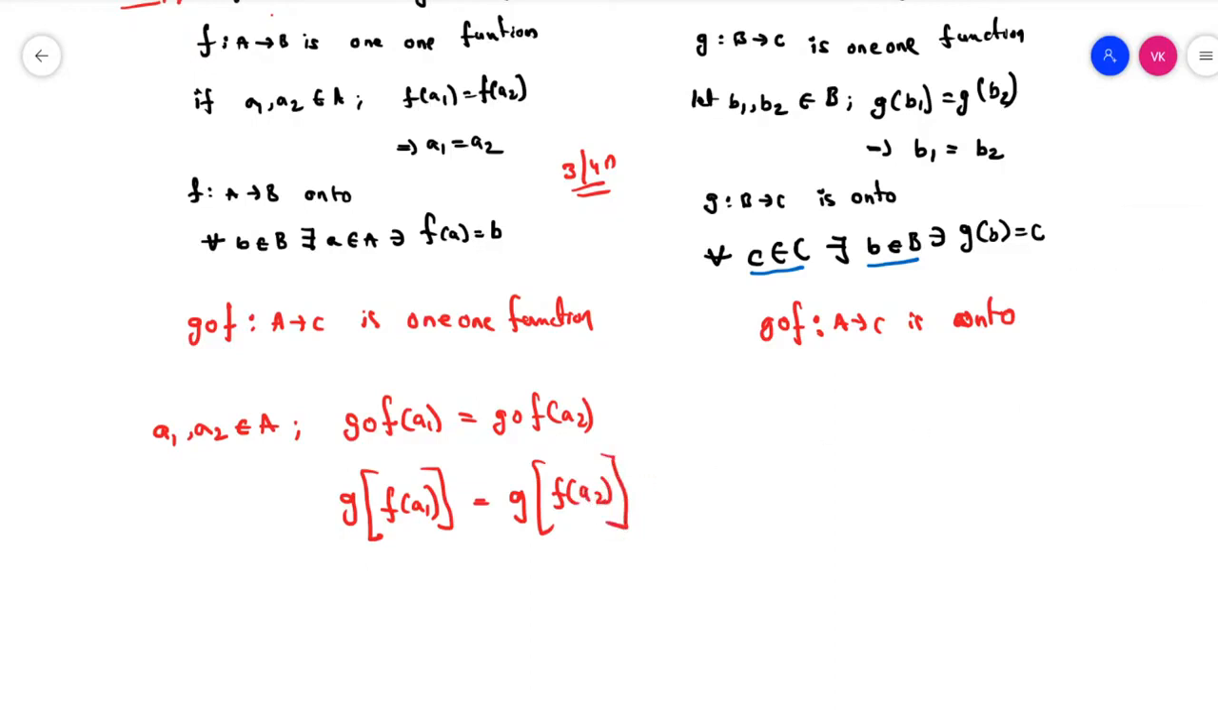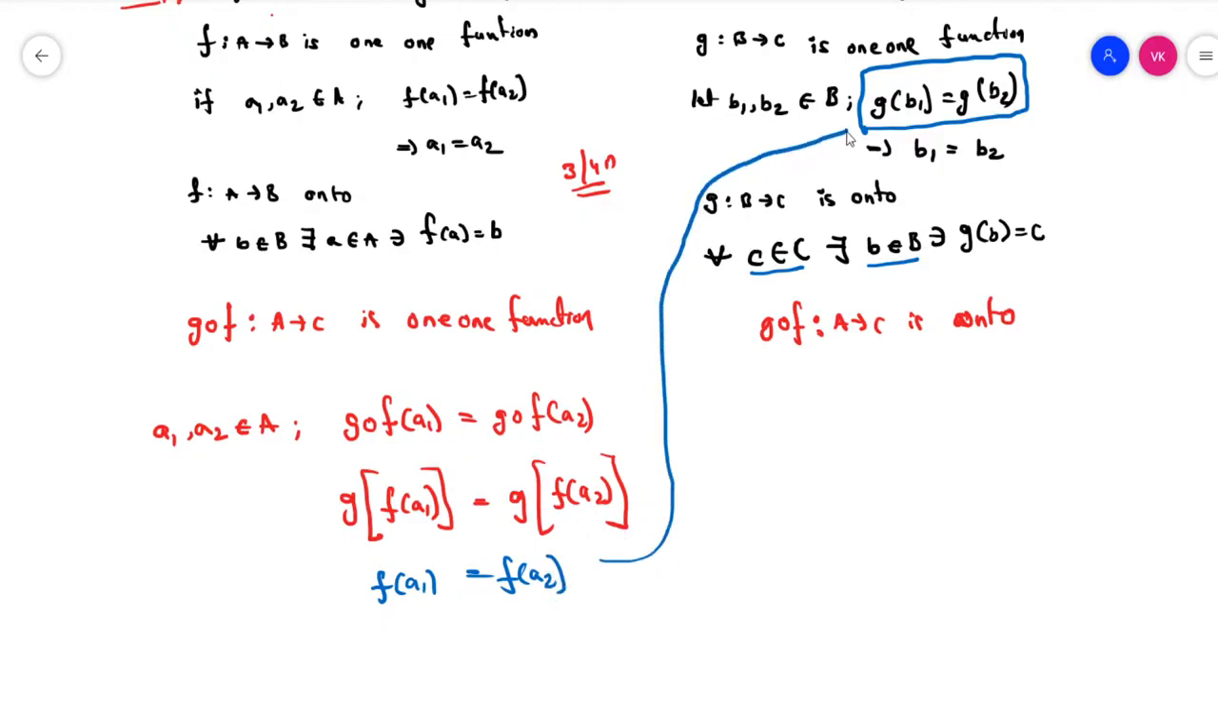Now a small observation here. By the definition of a 1-1 function, we know that if G of B1 is equal to G of B2, we can directly write B1 is equal to B2. In this way we can write F of A1 and F of A2. Let's consider F of A1 and F of A2 as B. We can directly write G of F of A1 is equal to G of F of A2.